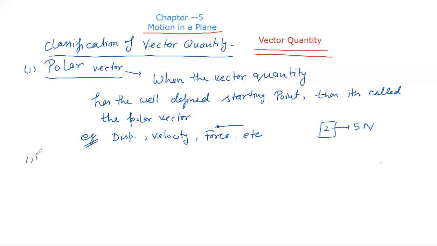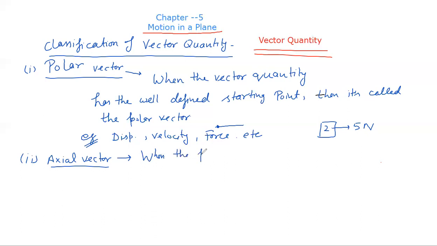Now the second one is axial vector. What is an axial vector? In an axial vector, the physical quantity represented by the vector is not confined along a straight line. What does it mean? If any physical quantity which is represented by a vector is not confined along a straight line, but is described in a plane.